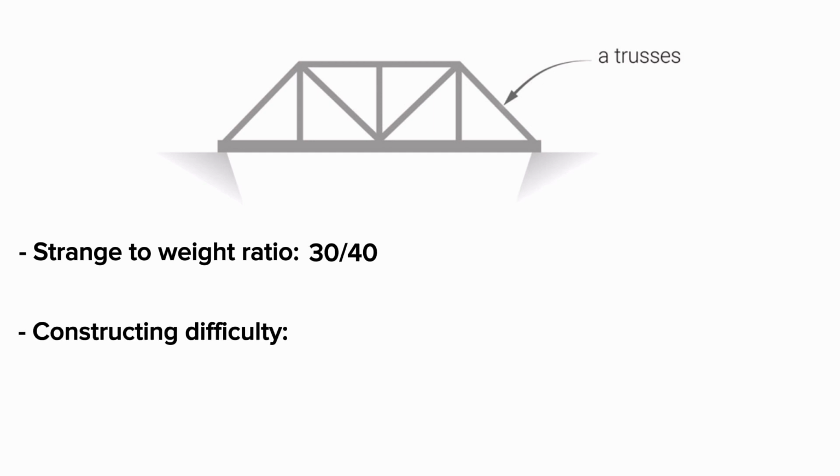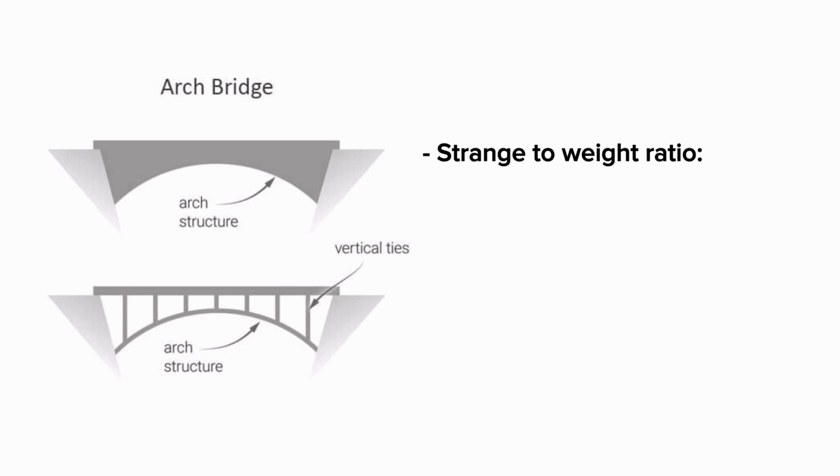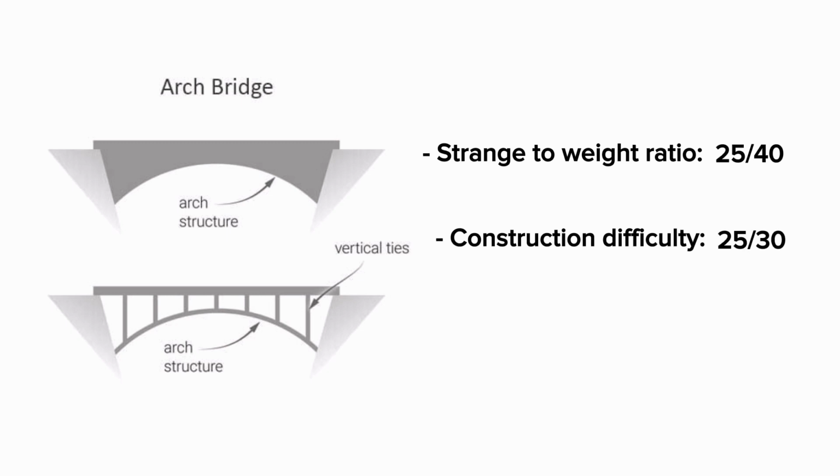For truss bridge, from the point of view of strength, truss bridge provides a good strength to weight ratio and trusses can be easily constructed as well. With the right design, this bridge can have a very good image. Arch bridge also has almost similar strength to weight ratio compared to truss bridge. However, the construction isn't very challenging as well, but this design won't give good artistic look since its design is too simple.